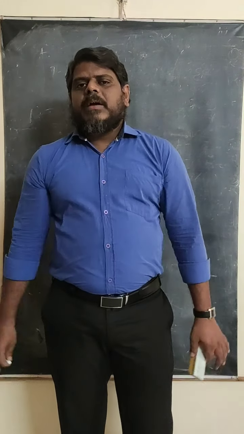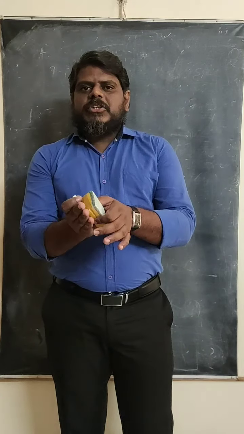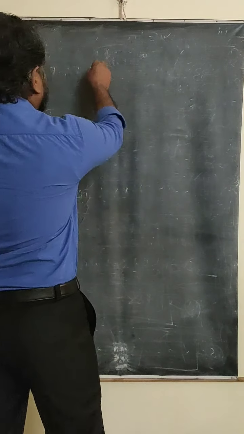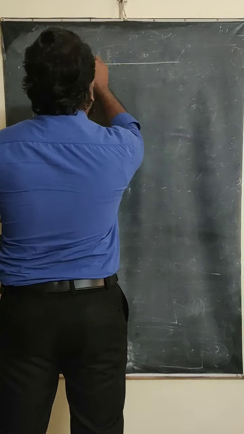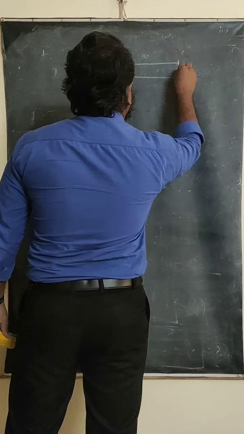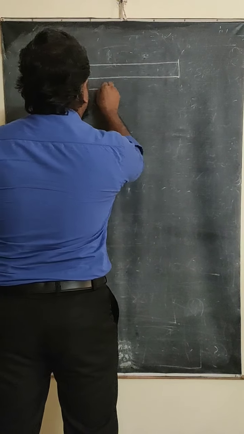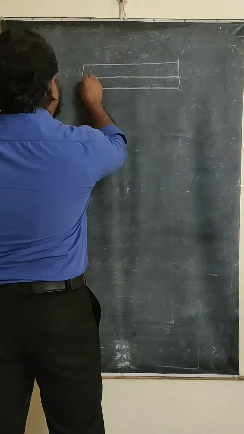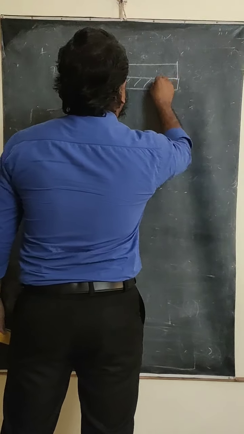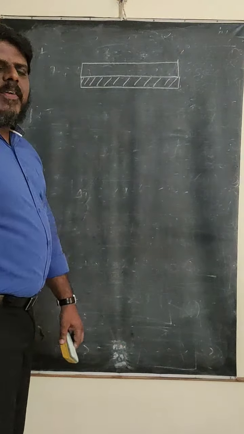So in the bimetallic strip, definitely we are going to take two different types of metals and they are going to be joined together. Let us say this is the bimetallic strip. This is the first metal you are going to use here, and another metal you are going to use here. So both are made of different materials.